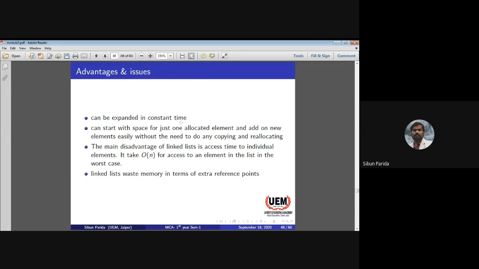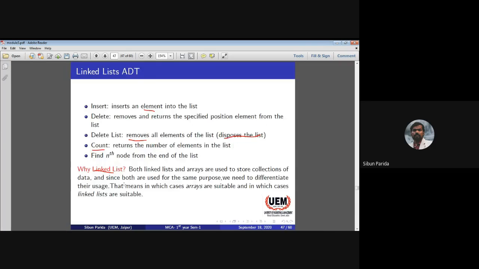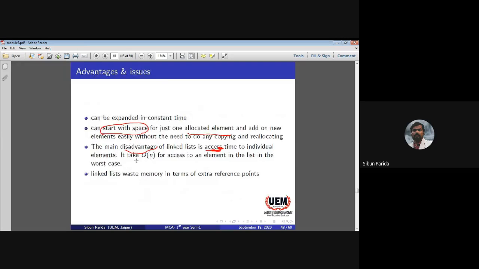It can be expanded at constant time. There is no time required to increase the memory for a linked list. It can start with space just allocated for an element and add an element easily without any copying or reallocating. So the main disadvantage of a linked list is access time. This access time to each element is order of n at the worst case.